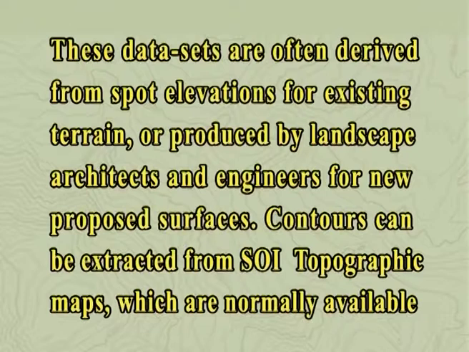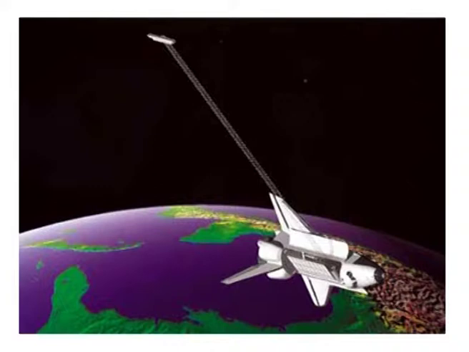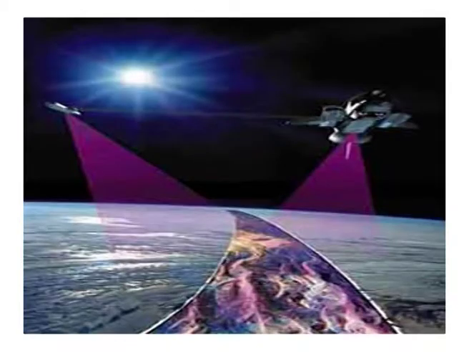Contours can be extracted from Survey of India topographic maps, which are normally available at 1:250,000, 1:50,000 and 1:25,000 scale. The contour intervals in these maps are 100 meters, 20 meters and 10 meters. Topographical maps with lesser contour intervals can be obtained through photogrammetric surveys. The Shuttle Radar Topography Mission and the Advanced Spaceborne Thermal Emission and Reflection Radiometer are spaceborne sensors. They provide contour maps with 90 meter and 30 meter contour intervals for the entire world.